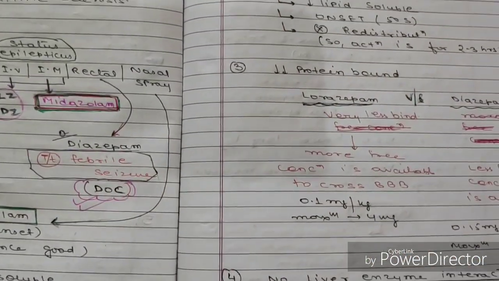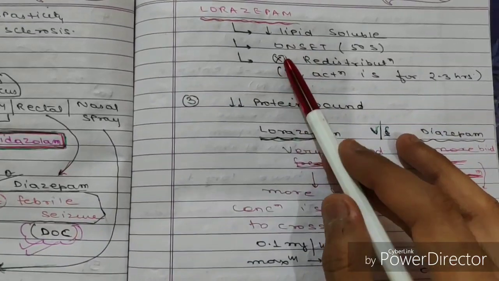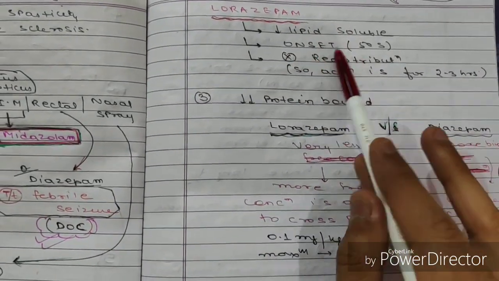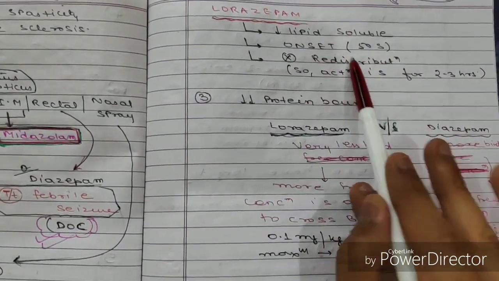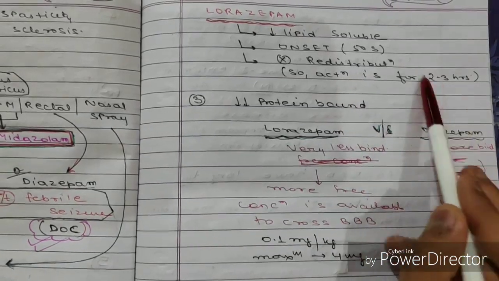Now discussing some important points about lorazepam. It has decreased lipid solubility. Onset is 50 seconds and it does not undergo redistribution, so the action is for 2 to 3 hours.